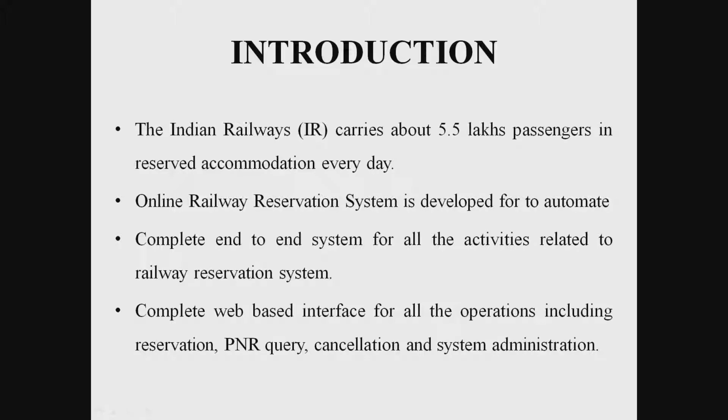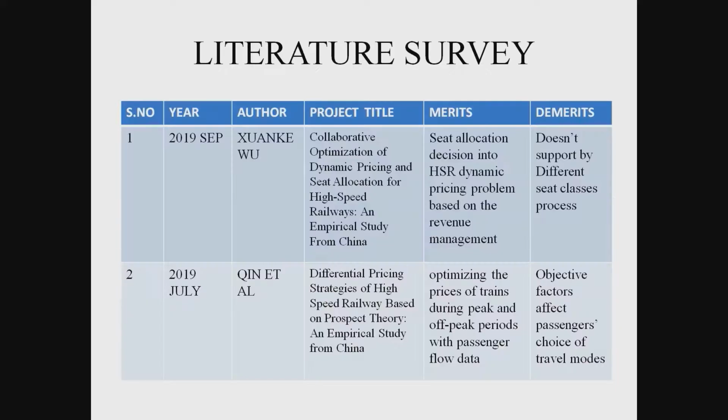Introduction. Indian Railways carries 5.5 lakh passengers and provides accommodation every day. The online railway reservation system is developed to automate this. It is a complete end-to-end system for railway reservation activities, with a complete web-based interface for all operations, including reservation, PNR inquiry, cancellation, and system admin.